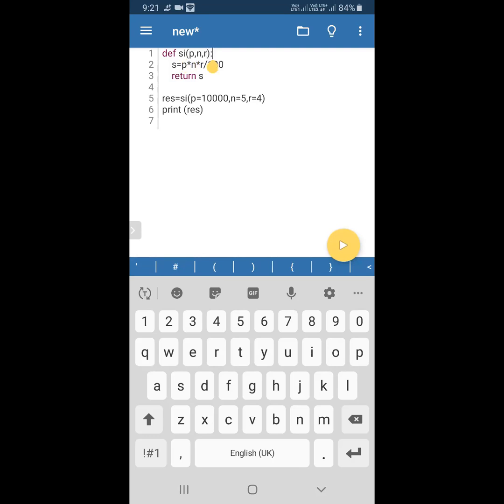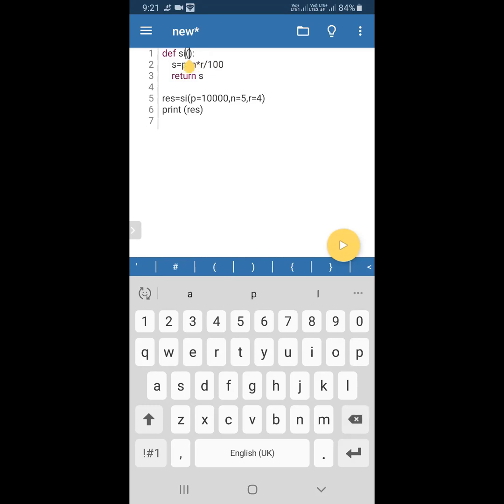In the function header, the values will be passed to p comma n comma r. There we should use the same name which we used in the argument. That name only we have to use in the function header, p comma n comma r. And one of the advantages of the keyword argument is that we need not follow any procedure.